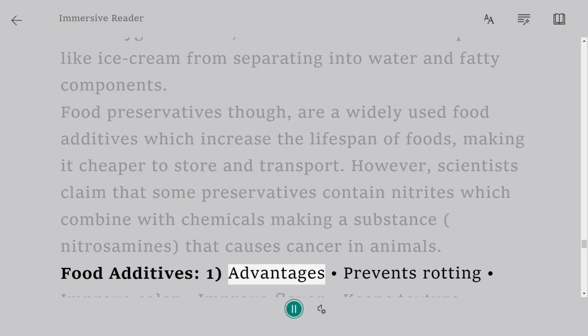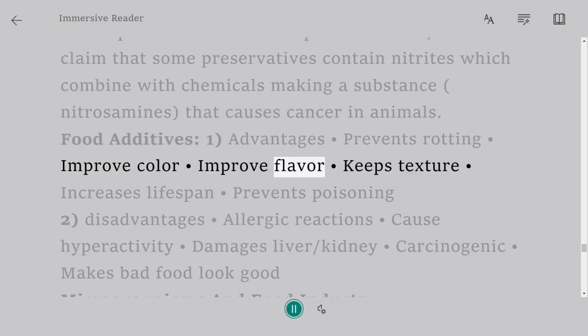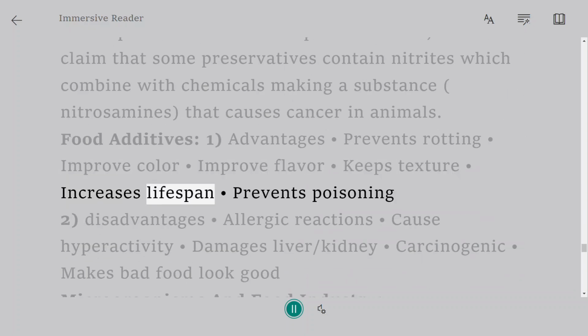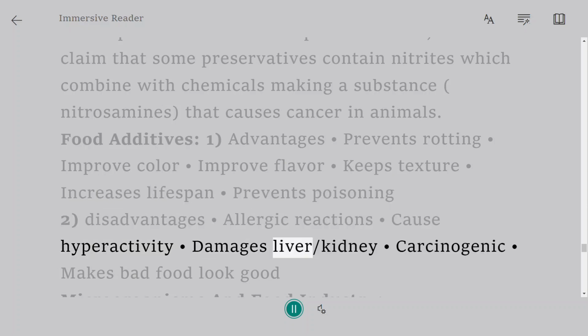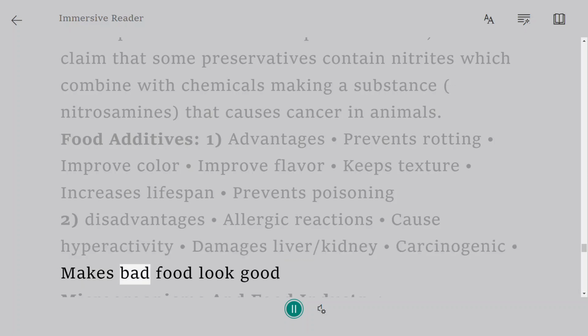Food additives. 1. Advantages: prevents rotting, improves color, improves flavor, keeps texture, increases lifespan, prevents poisoning. 2. Disadvantages: allergic reactions, causes hyperactivity, damages liver and kidney, carcinogenic, makes bad food look good.